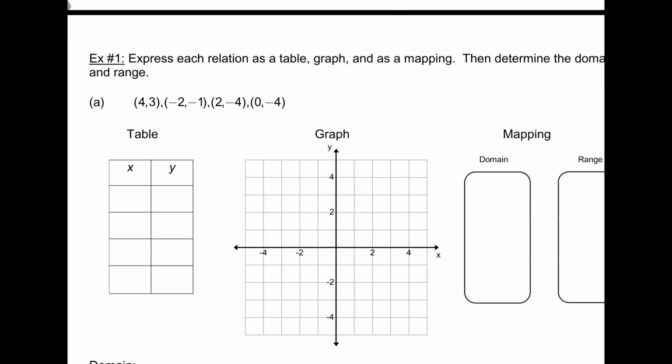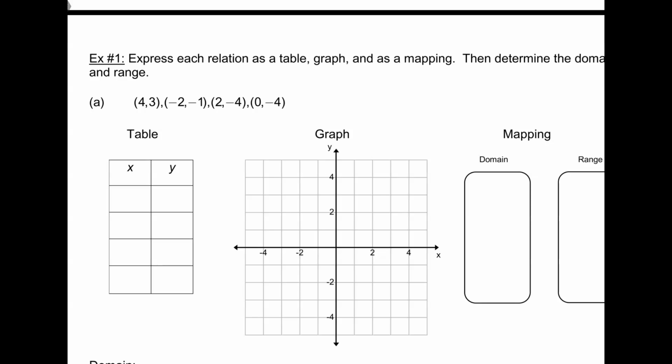The reason I go through this whole vocab thing is so we have a common language. So when I say a relation, you know exactly what I mean. And if you don't, just go back in your notes and be like, yes, that's what a relation is. A relation is a set of ordered pairs. All right. So now let's go through example 1. Express each relation as a table, graph, and as mapping, then determine the domain and range. So first, we got a bunch of ordered pairs.